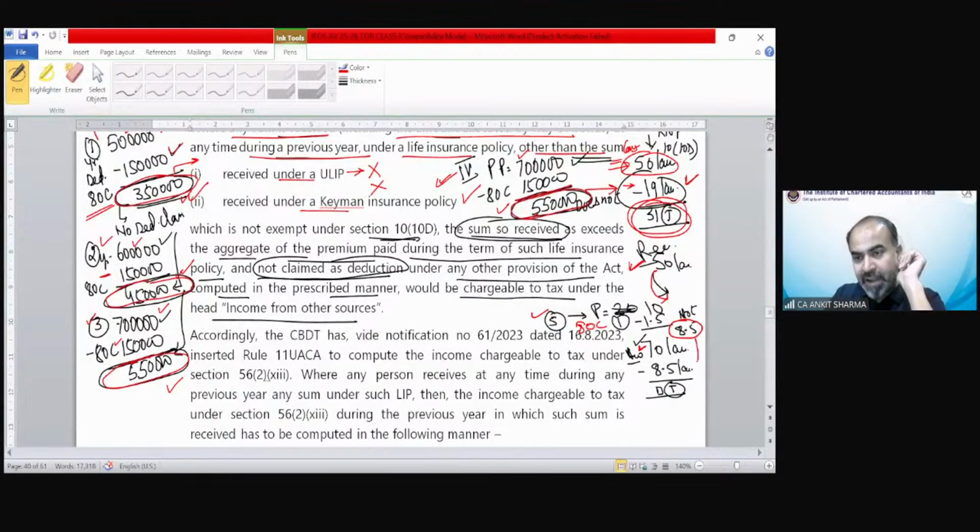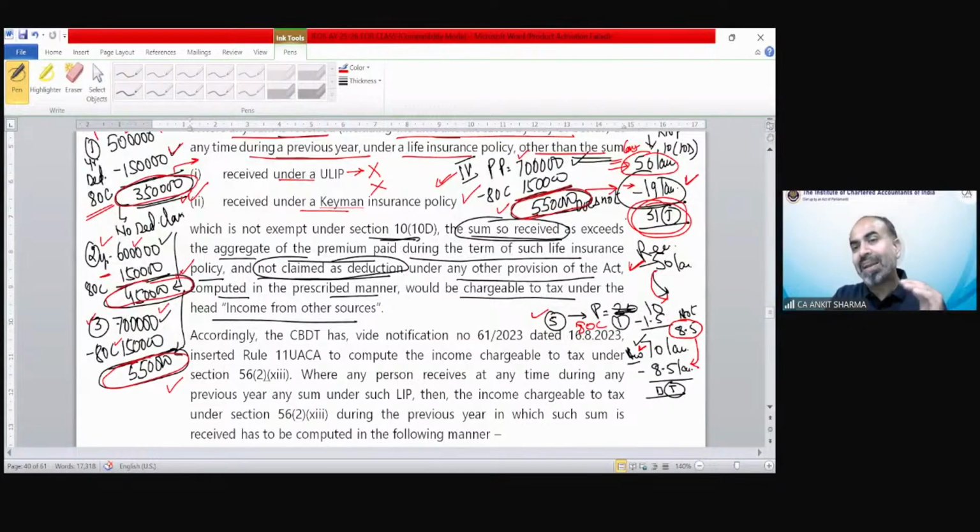Then the 8.5 lakh which you did not claim earlier, again you can reduce it. Why am I telling you? Because out of this 70 lakh, this 90 lakh benefit you are not going to reduce again, because you have already taken the benefit of 19 lakh in the earlier year.